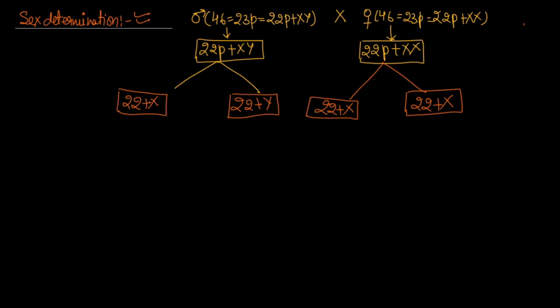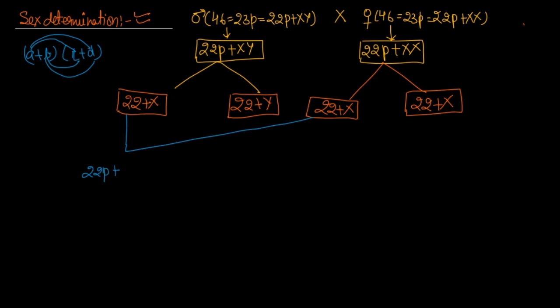We all know in math, A plus B in one bracket multiplied with C plus D: A multiplies with C and D, and B multiplies with C and D. The same process will happen here. First this combined with this: 22 here and 22 here, so 22 pair plus XX.